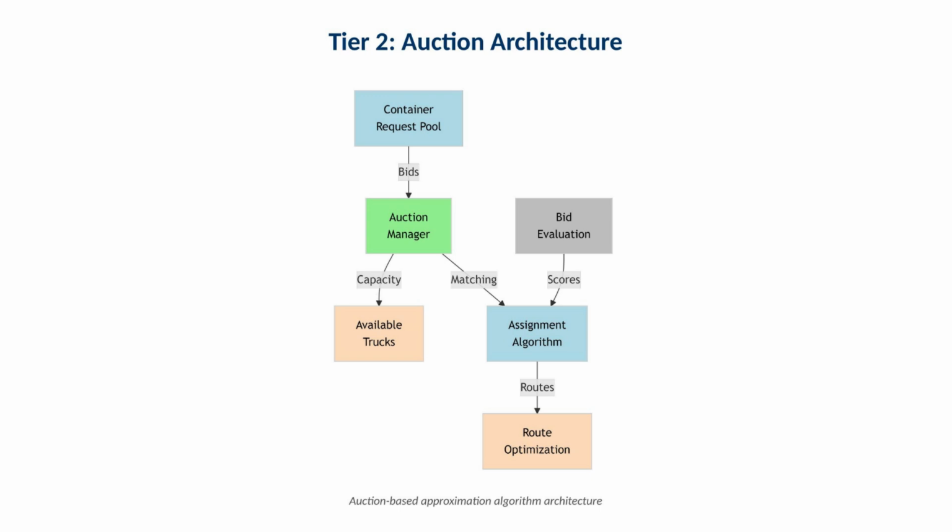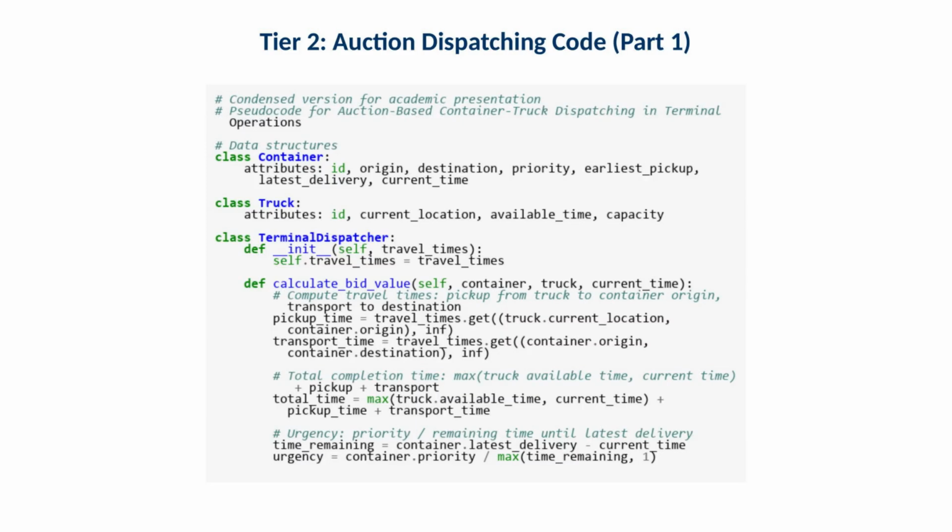Operationally, architecture matters because you need a fast cycle. Collect bids, evaluate them, assign tasks, and update truck states quickly enough for real-time use. This is the first code segment for auction dispatching. Operationally, focus on how bids are computed, because that is how urgency and distance are converted into a comparable score.